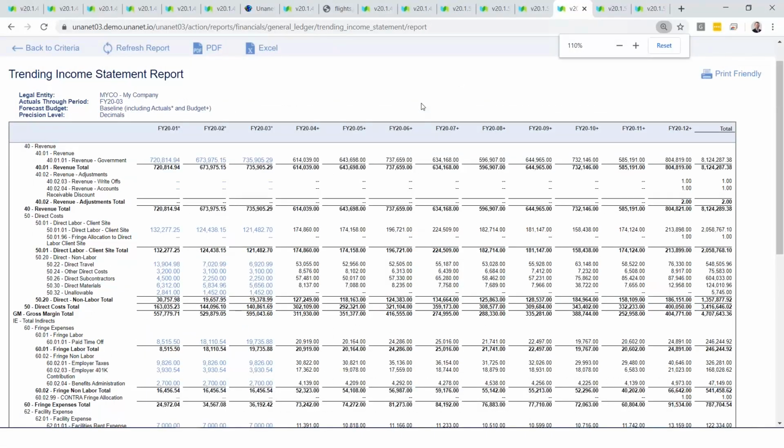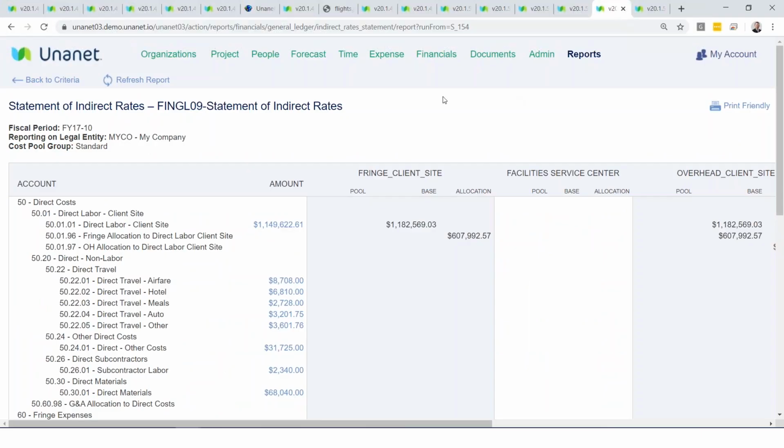Obviously, all of the traditional financial statements and financial reports are going to be managed in Unanet. A balance sheet, AR aging report. This is an income statement. I'll point out a trending income statement, with one click to PDF and Excel for all these financial reports.